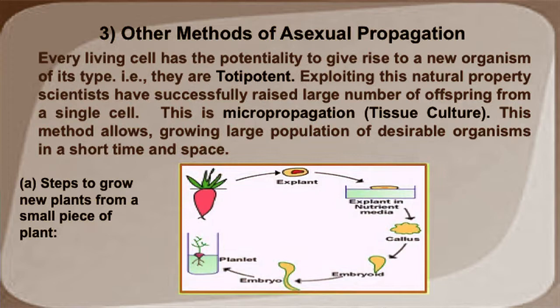Here is an example where a portion of the carrot plant, we call it an explant, is taken out. First, it is put in a nutrient medium which allows cellular division and gives rise to an unorganized mass of cells, not looking like a carrot. When we add growth regulators to this callus, it forms first embryo-like structures, which we call embryoids, then it forms embryos, and when put in the right environmental conditions in the field, they grow into fully developed plants.